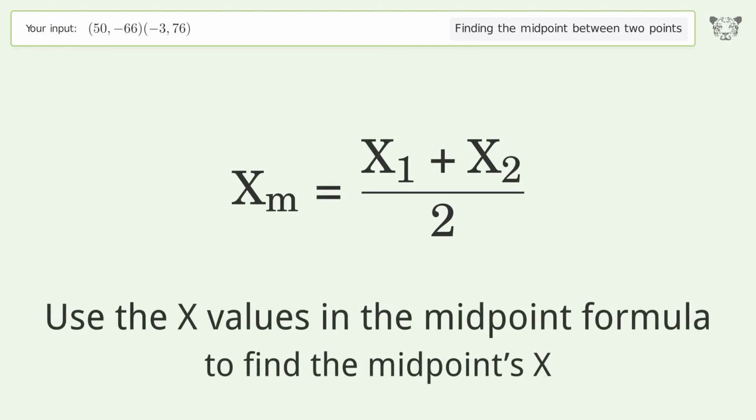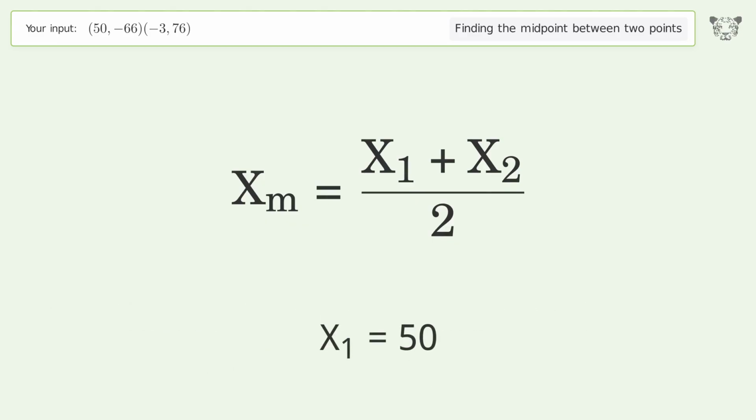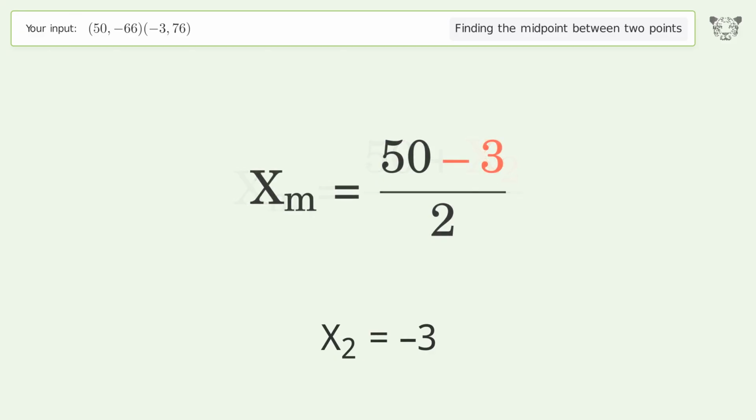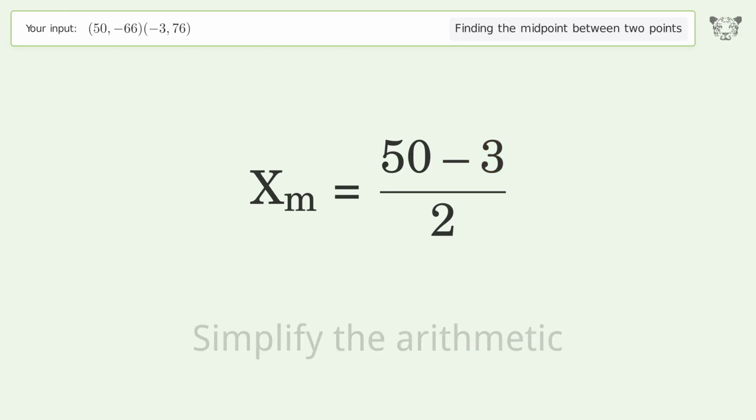Use the x values in the midpoint formula to find the midpoint's x. x1 equals 50. x2 equals negative 3. Simplify the arithmetic.